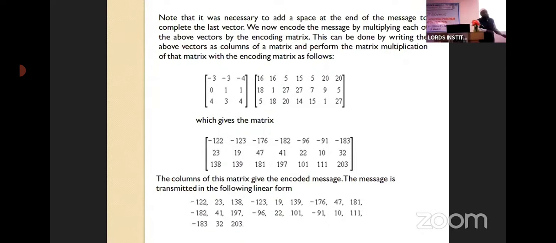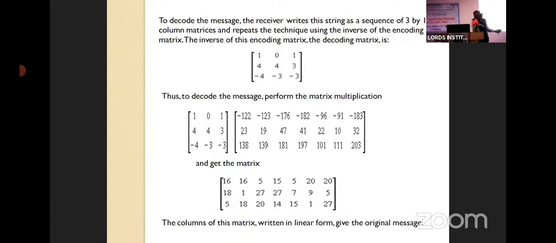Now what will I do? I will give the information of my encoding matrix to that person, by using which he will decode these numbers. How to decode? Decoding is nothing but, go to the next slide. What will the receiver do?